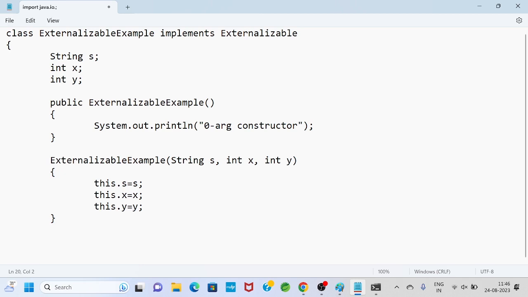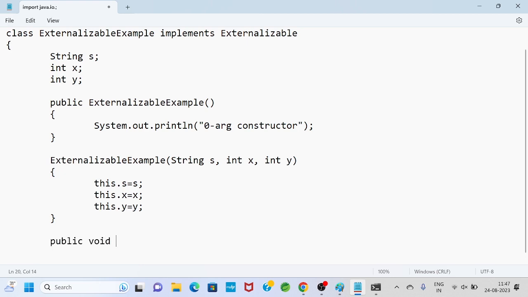You remember, in externalization, there are two built-in methods that we define: one is the write external method and one is the read external method. So in the externalization context, we have to define write external and read external. How will I define these methods?